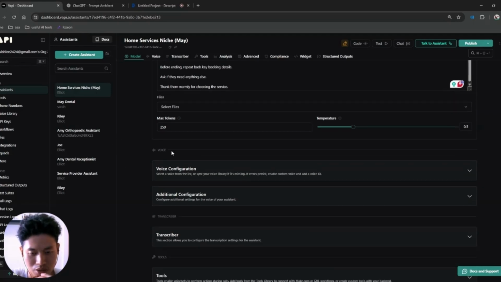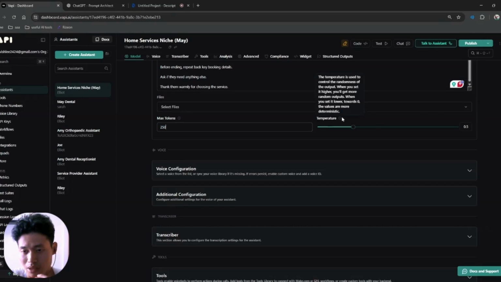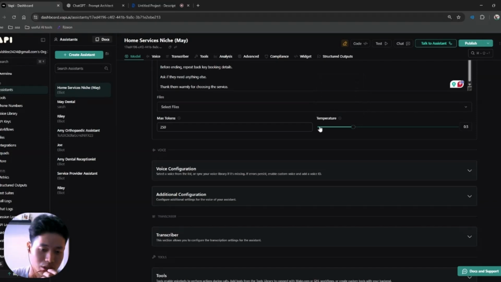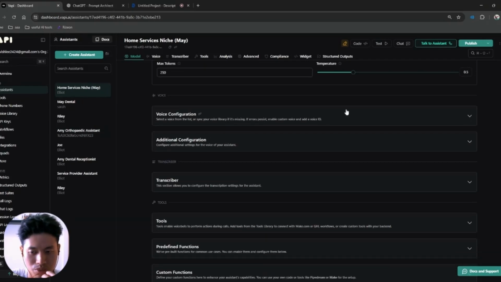So moving on, we have the max tokens, so you can just leave it as normal. The normal setting that they usually put is 250, you can just leave it as that. Temperature is used to control randomness, so higher will mean more random. So you just keep it to normal at 0.5, that will do.